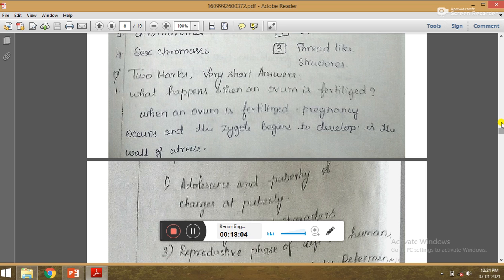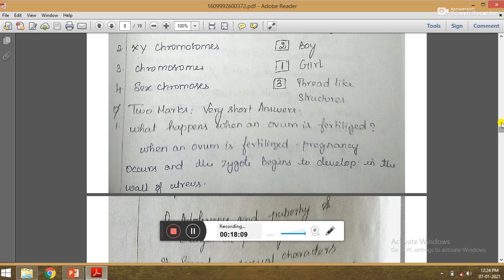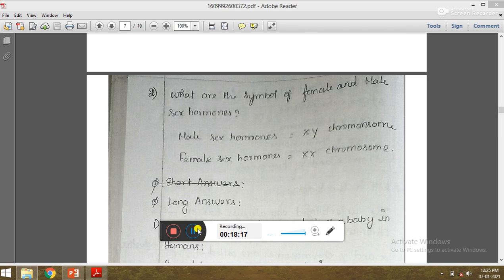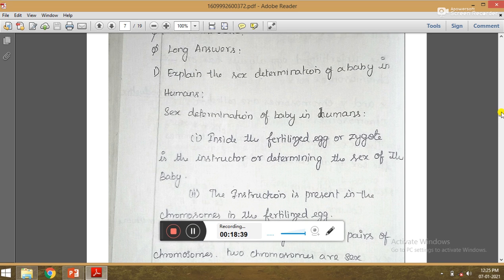What happens when an ovum is fertilized? When an ovum is fertilized, pregnancy occurs and zygote begins to develop in the wall of the uterus. Then second very short answer is, what are the symbols of female and male sex chromosomes? Male is the XY chromosome, and female is XX chromosomes. And one long answer is here. That long answer is, explain the sex determination of baby in humans.